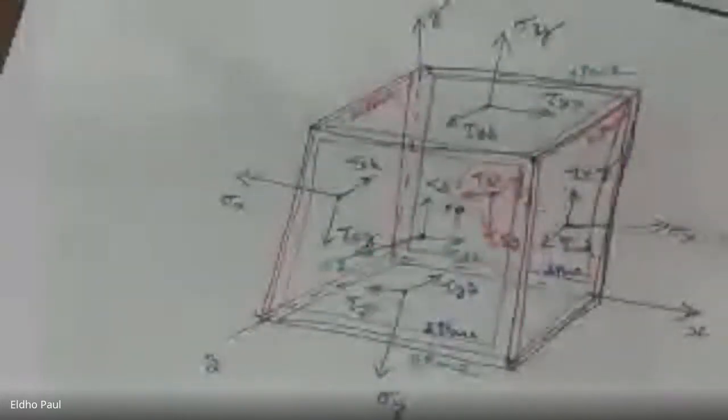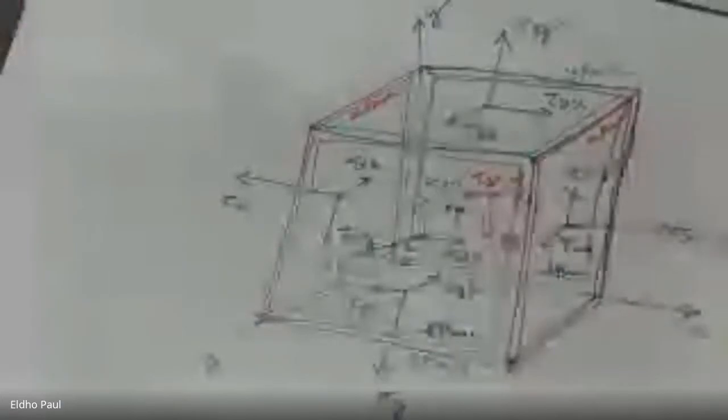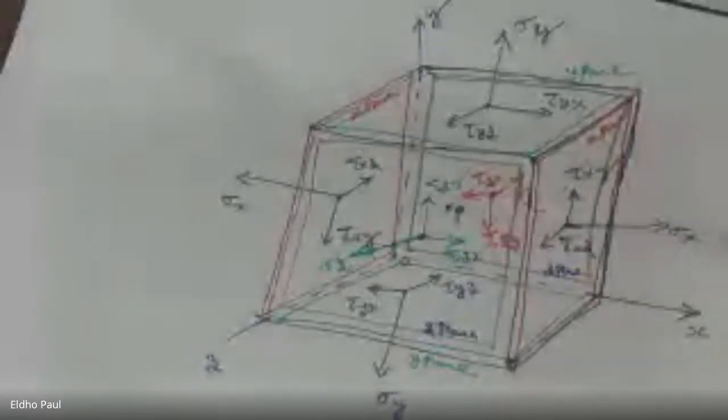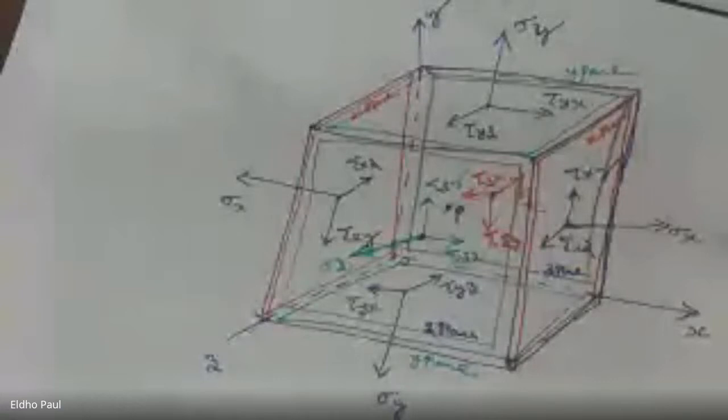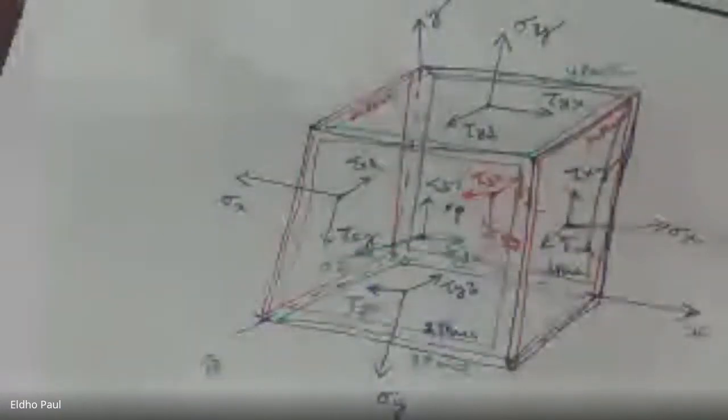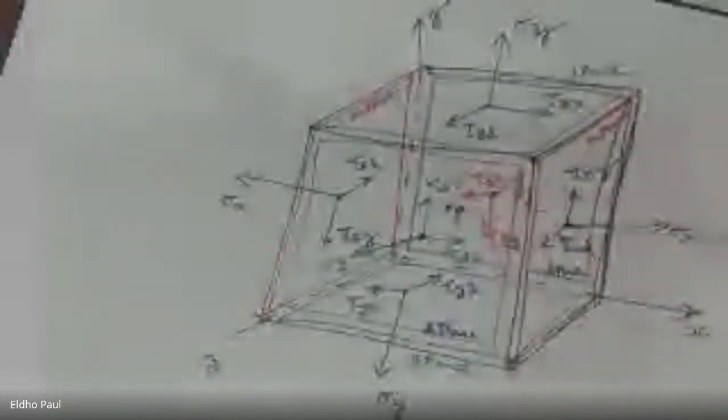Okay, all 9 components and how they act on the 3 mutually perpendicular directions, and what is the importance of studying the stress components on these 3 mutually perpendicular directions, what is stress tensor, and what is stress at a particular point, and what is the importance of studying stress at a particular point. So all these things are very important for mechanics of solids.